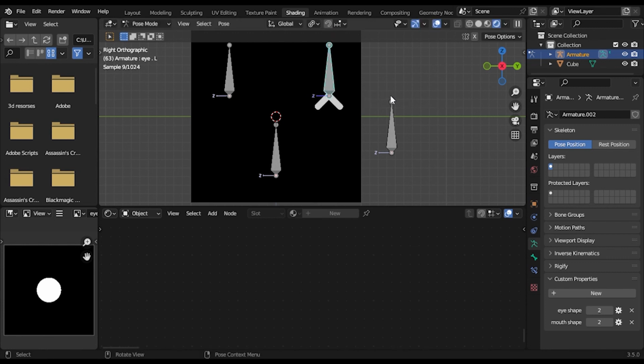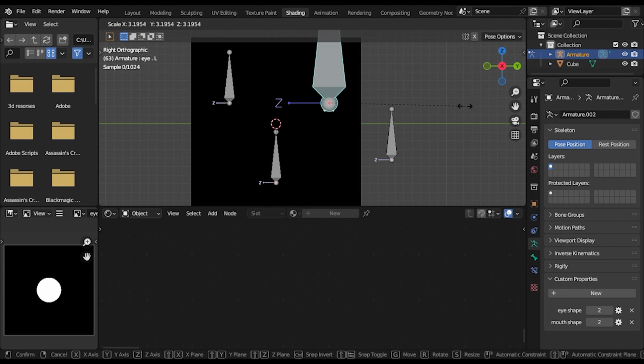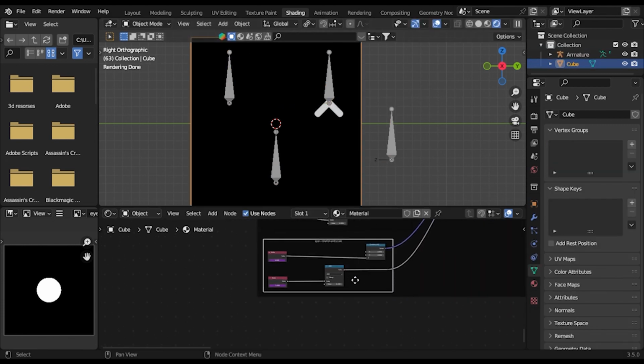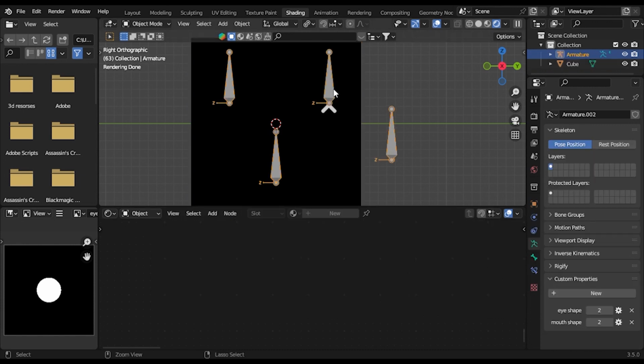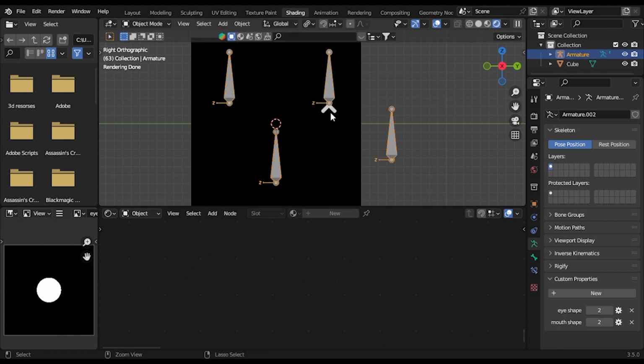with the eye scale. I like it inverted like this. When the scale is big, the eye will get small. When the scale is small, the eye will get big. You can multiply it by a negative value if you like. This value controls the default scale. So if you make the default scale small, you'll have to scale this to get the scale you want.